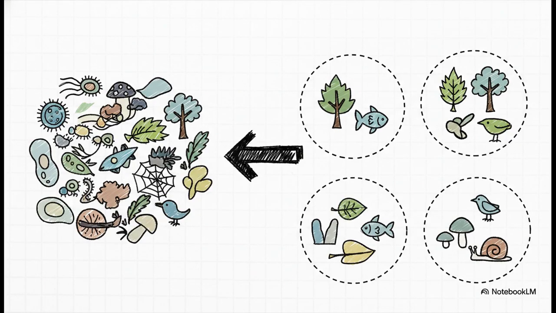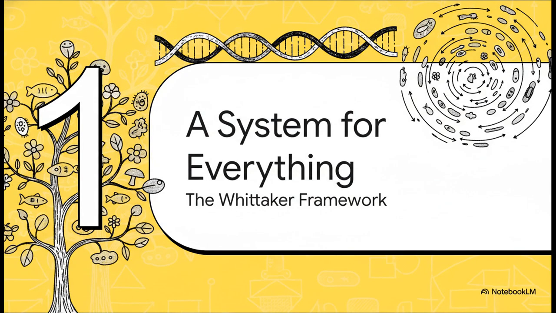Well, the solution starts with something we all do, probably without even thinking about it: sorting. If you had a giant pile of mixed up Legos, you wouldn't just stare at it, right? You'd start grouping them, maybe by color, maybe by shape. Biologists took that exact same idea and applied it to the incredible variety of life on Earth. But this isn't just some casual, random sorting. Oh no, there's a formal and actually surprisingly elegant system that brings order to this beautiful mess. It's called the Whittaker Framework, and it really is a system for everything.